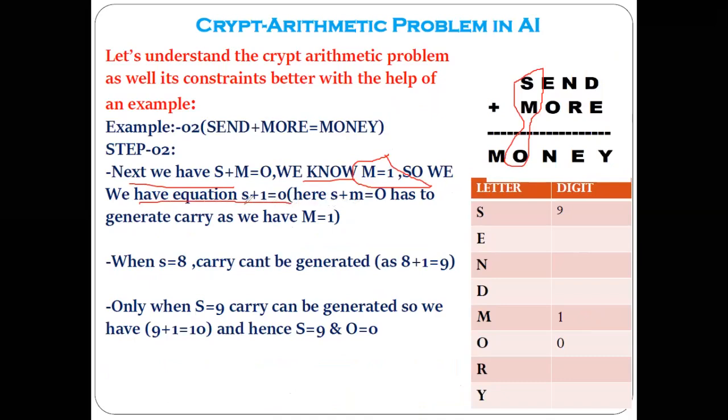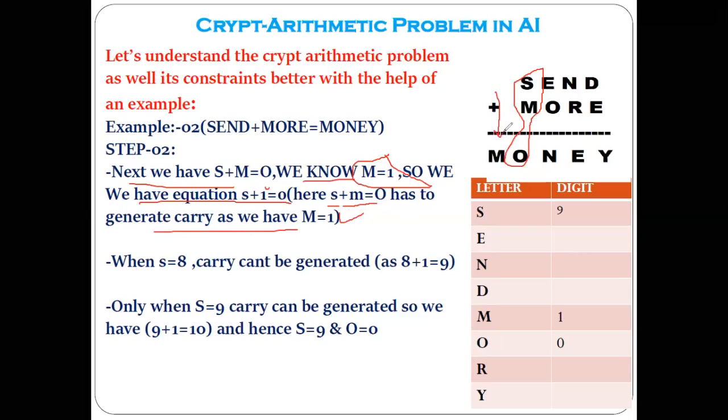As we know, we have the s plus m equal to o, and here we have the m value as a 1. As we know, the carry is generated, so that's why we have taken the value of m as a 1.